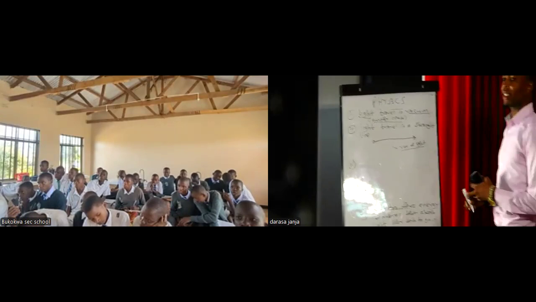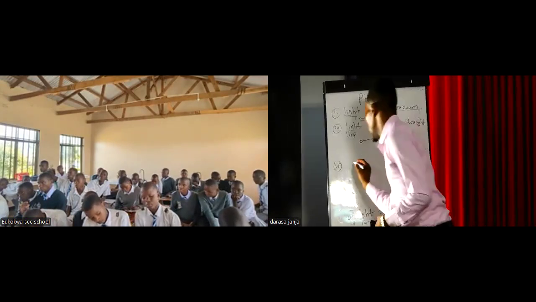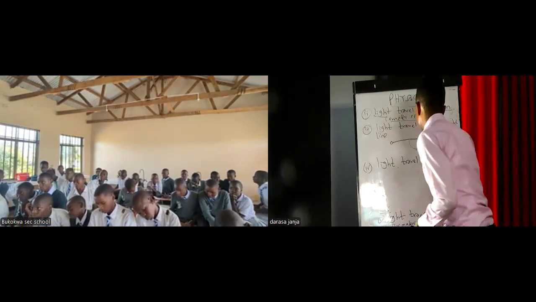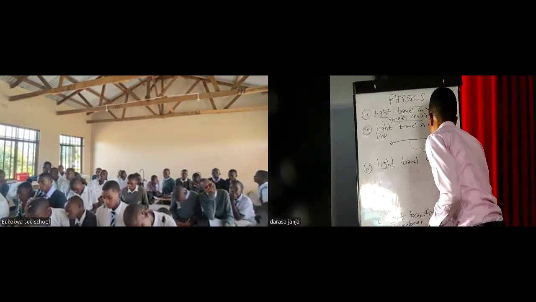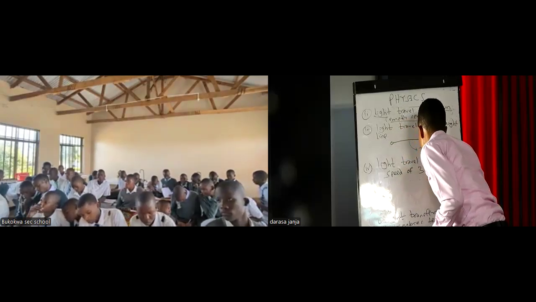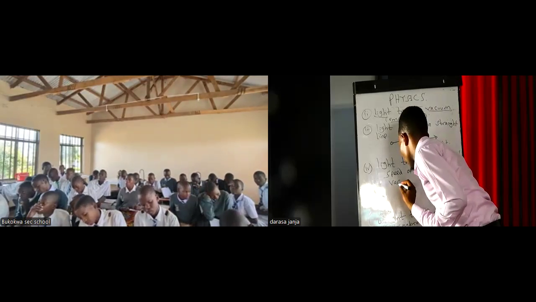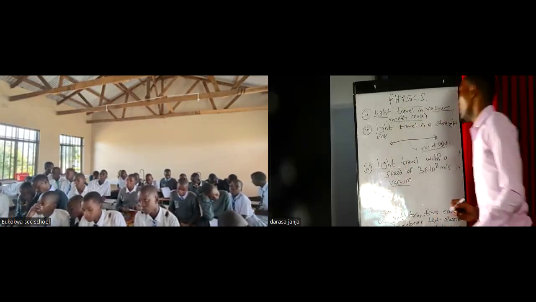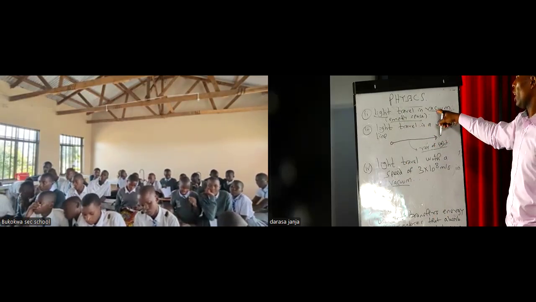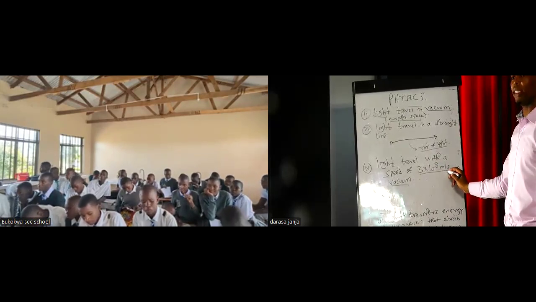The first point that exists as a difference between light energy and the other forms of energy is that light travels with a speed of 3 times 10 power 8 meters per second in vacuum. As we said, light can propagate in a vacuum or in empty space. There is a speed of light in a vacuum.